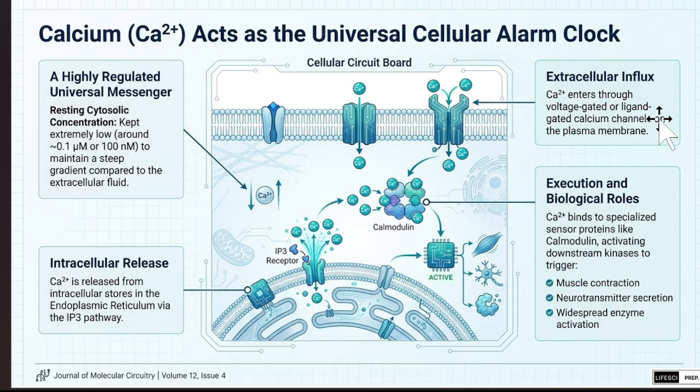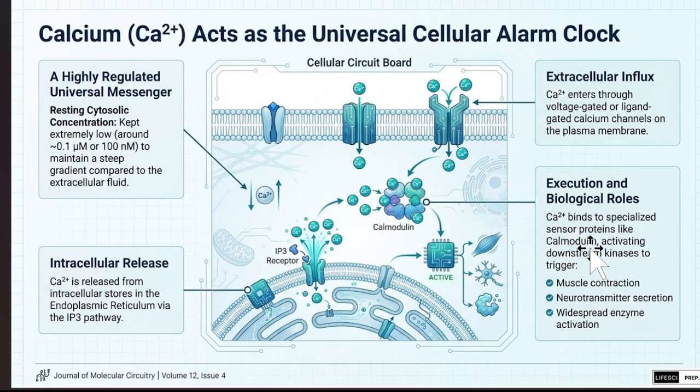Third, extracellular influx. Here the cell's outer environment and inner environment are linked with a channel, the voltage gated or ligand gated calcium channel, through which the calcium can enter or exit. Through that, the ions are balanced in the cell as per the outer surface or environment.